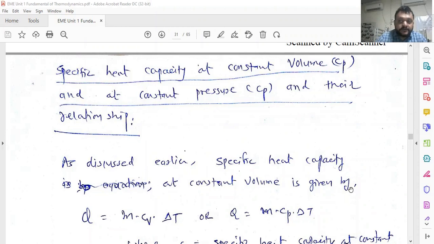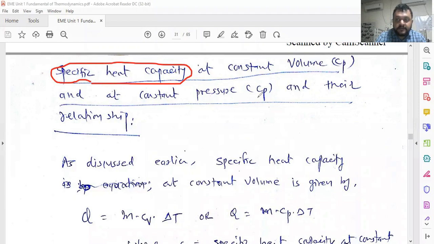So last time we discussed the characteristic gas equation, and we derived the relationship between pressure, volume and temperature. Now, in the previous lecture we already defined one parameter, that is specific heat capacity. You may remember, we considered one equation for specific capacity and an example on calculating the specific capacity C. At that time we considered it as C only.